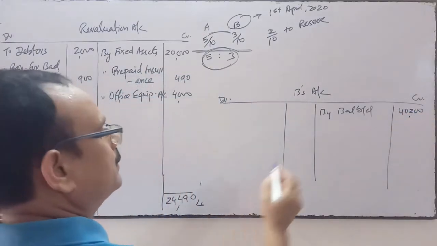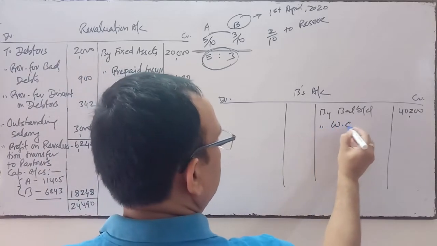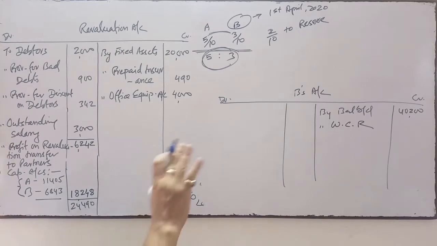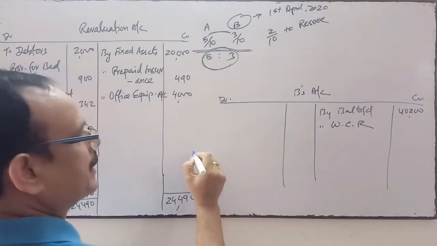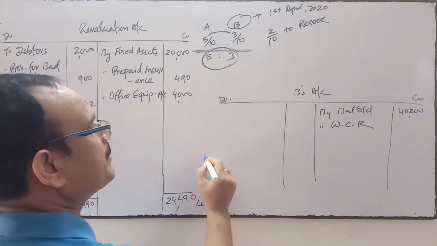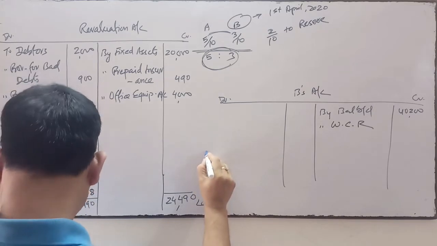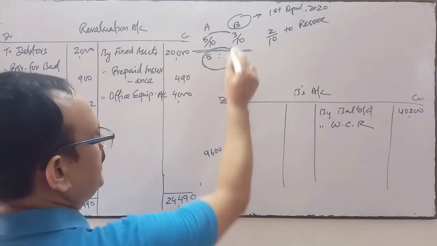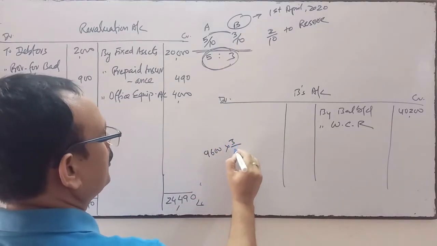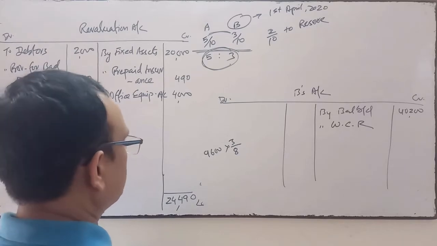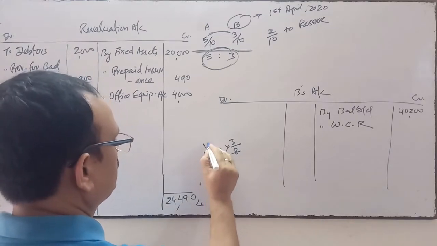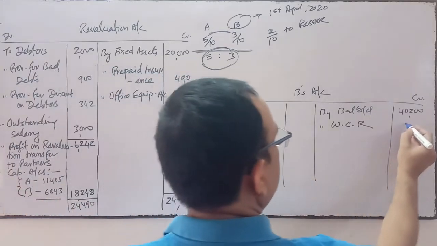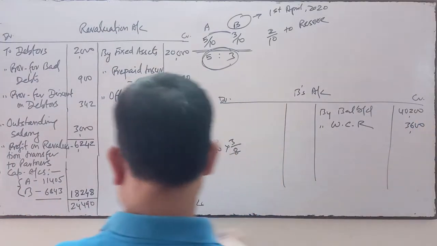Thereafter we transfer the workman compensation reserve. On the liability side it is given, so the entire amount of workman compensation will be transferred to the respective partners' capital accounts. The workman compensation is 9,600. This will be divided between them in the ratio of 5:3, so 3,600 will be transferred to B's capital account.